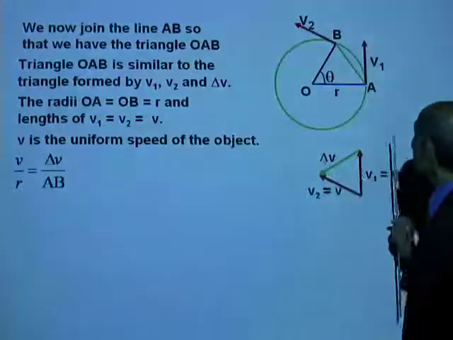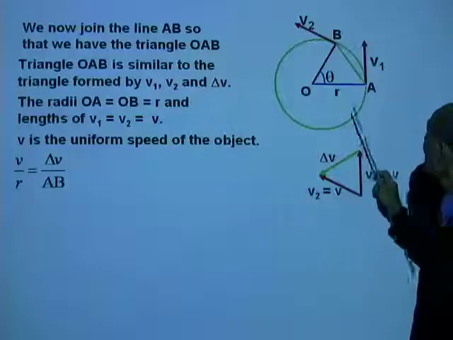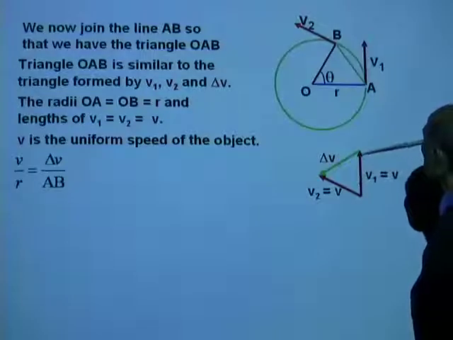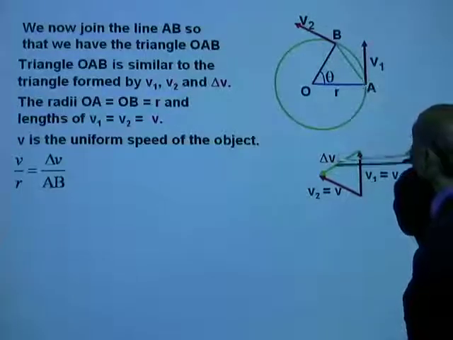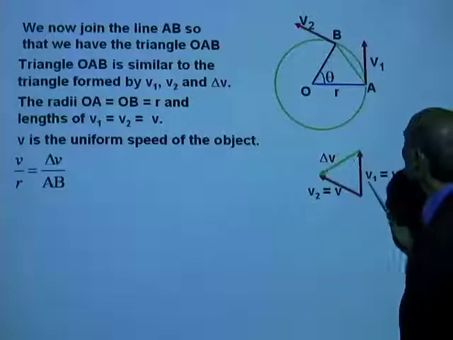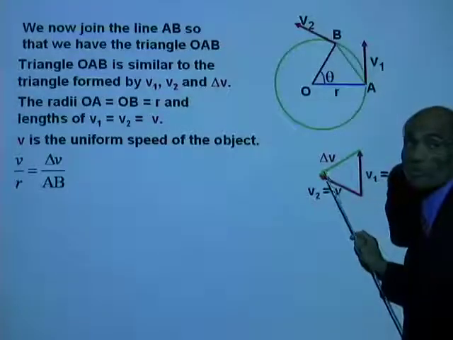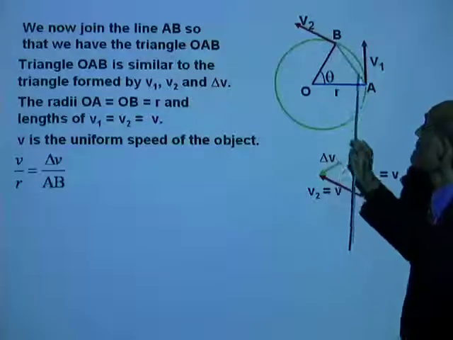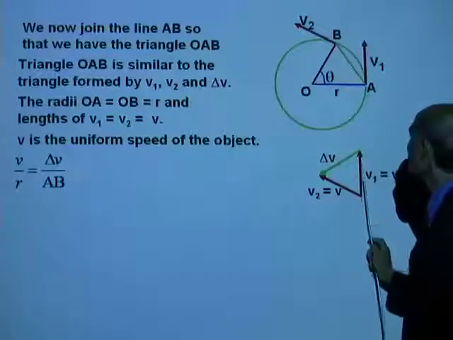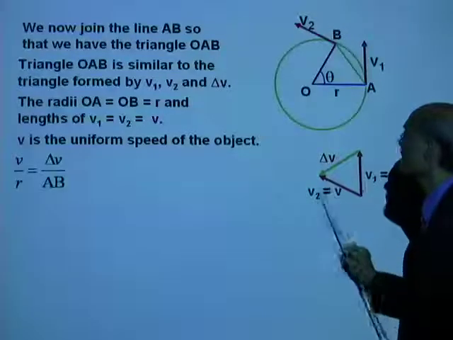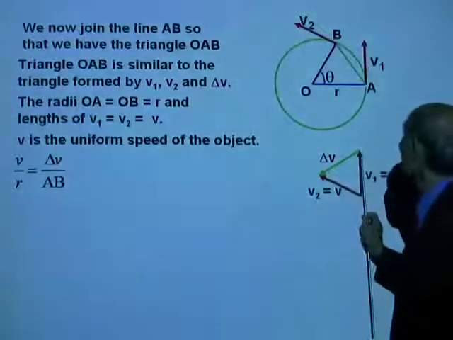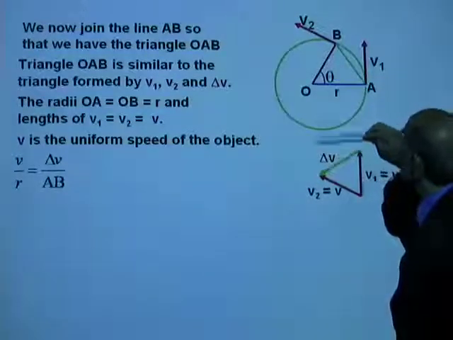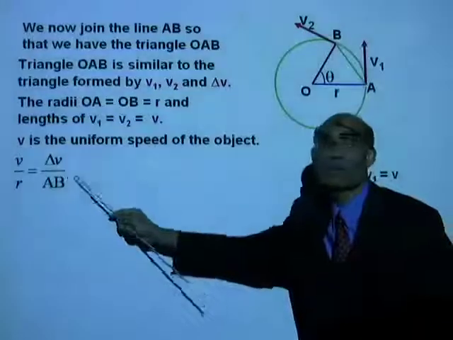Now, in that case, this V divided by r, that is this side divided by this side, will be equal to delta V. Tell me, what is the corresponding side for delta V in that triangle? It will be AB. So V, remember, this length equal to this length equal to V. So V divided by r equal to delta V divided by AB.